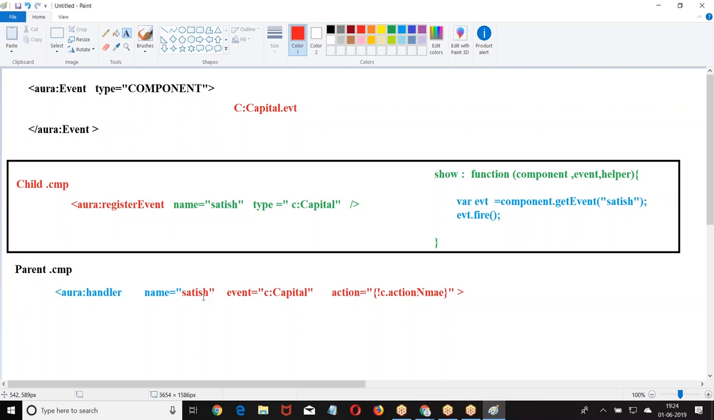Parent can handle it, child cannot handle? No. I told you, child to parent, parent to parent. If child is handling, I'll tell child also.